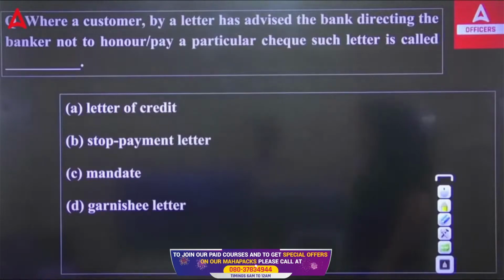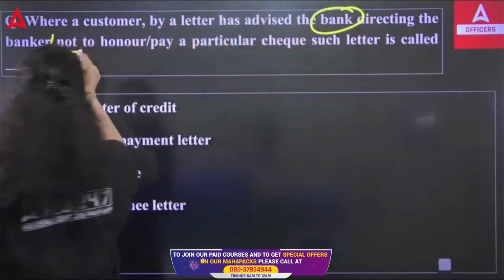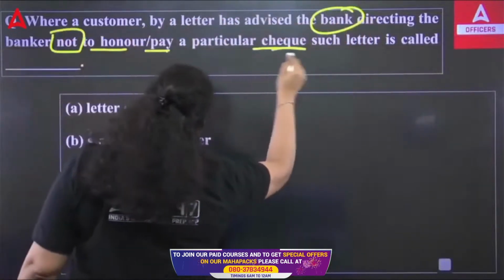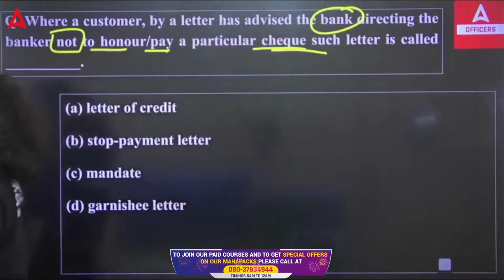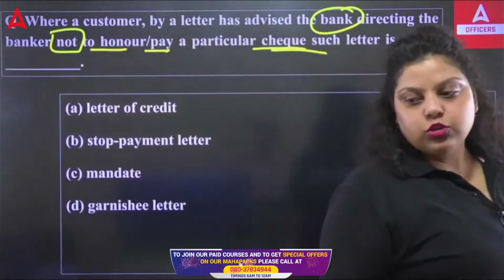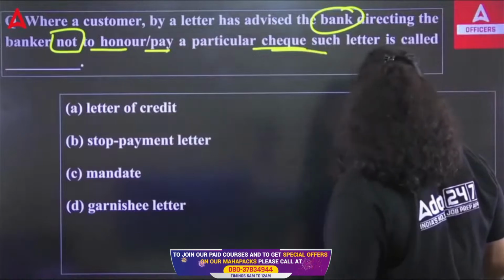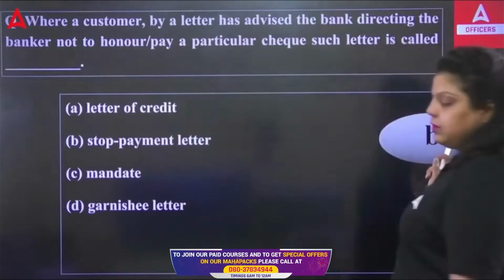So the right answer is stop payment letter.